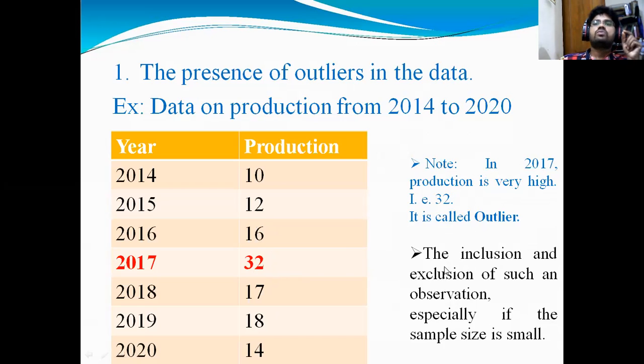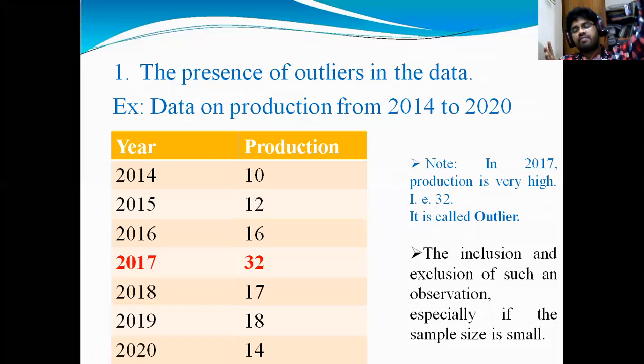So consider the inclusion and exclusion of such an observation, especially if the sample size is small. For example, if you take a sample size of only 7 or 8 years, 7 years, 32. If you take more observations, from 20, 30, 50, 70, 90, 100 years, you may get different data.